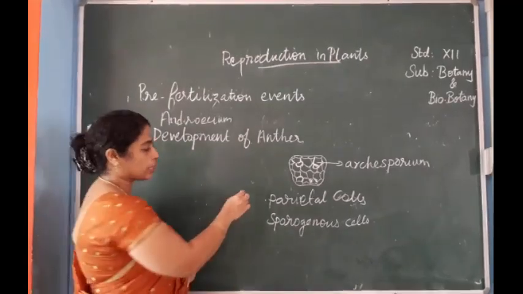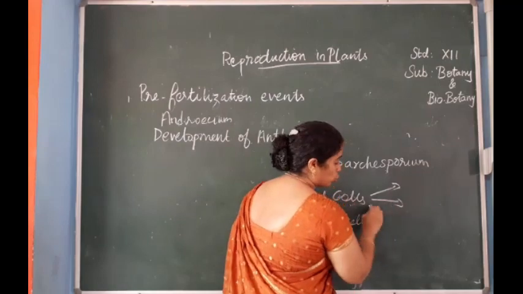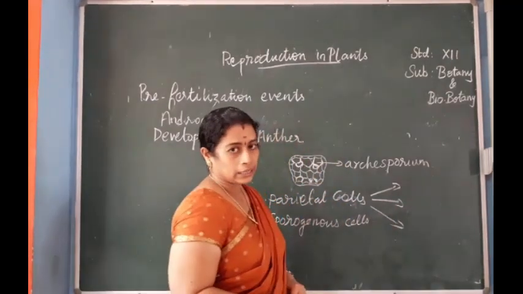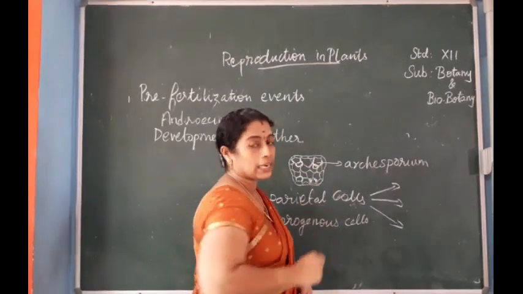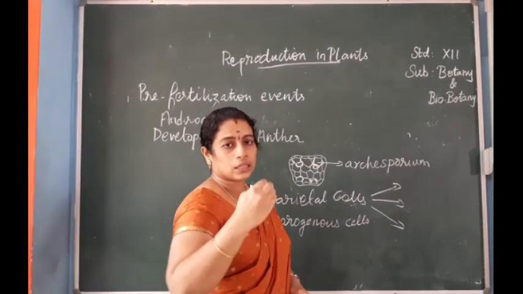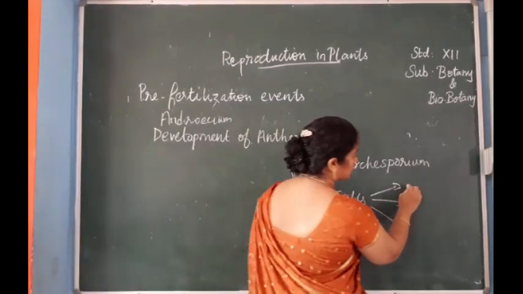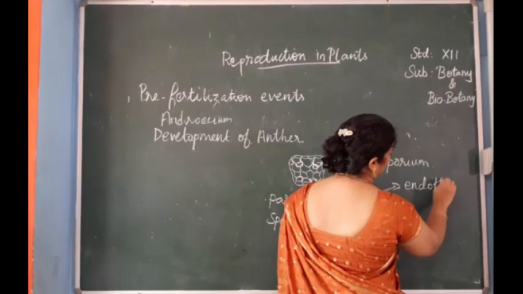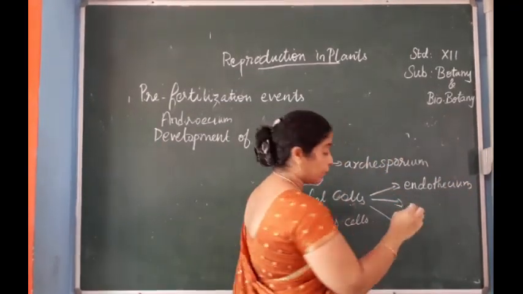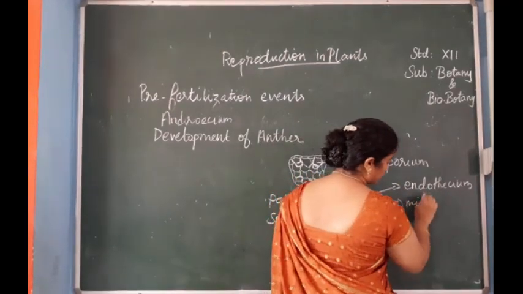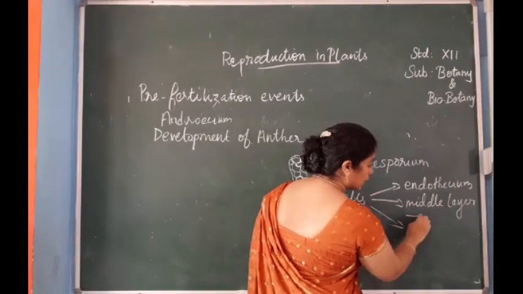So how many layers are there? Parietal cells will divide anticlinally and periclinally to form three layers of the anther. The first layer is already present in this mass of anther. The second layer is endothelium, the third one is the middle layer, and finally it is the tapetum.